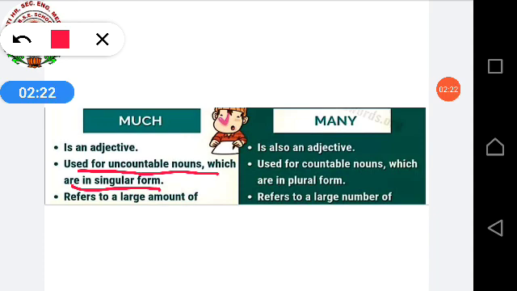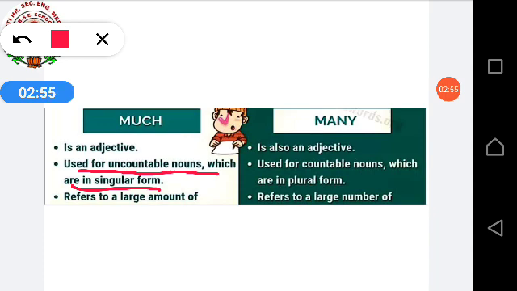For example, money. Can you count money? Many a times I gave you this example, is it? We can count rupees, but we cannot count money. 100 rupees, 100 money we don't say. 5,000 rupees, 5,000 money we don't say, is it? So that's why much we are using for the nouns which are uncountable and which are in singular form. And it is an adjective.